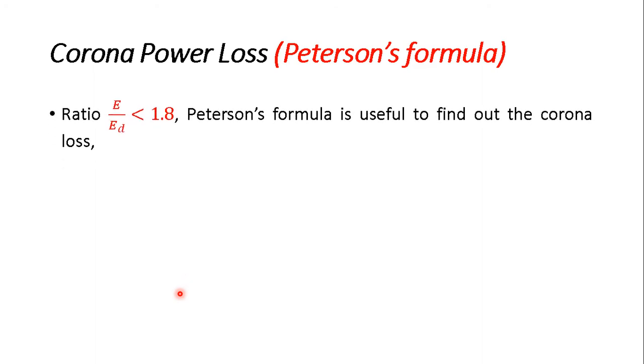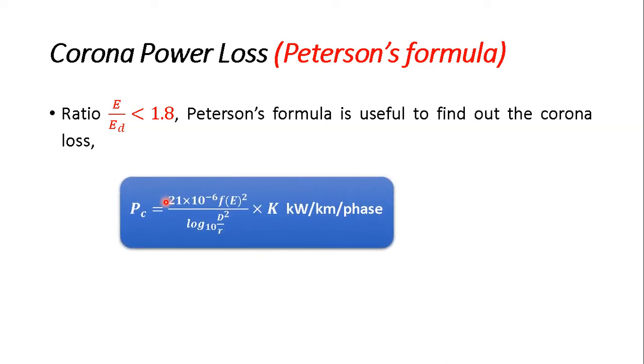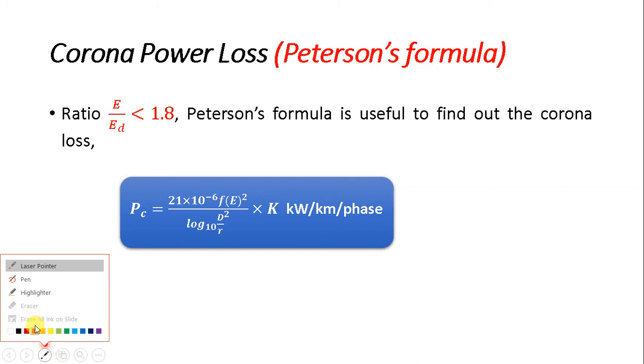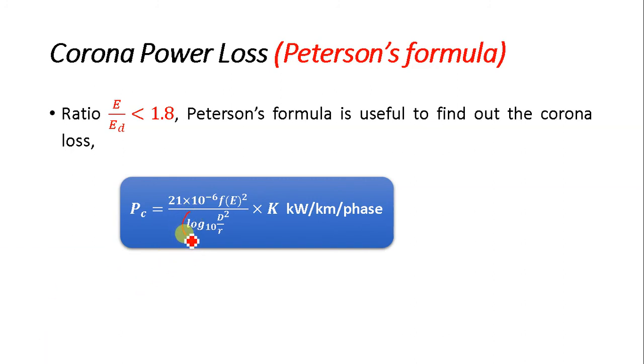So when the ratio of E by ED is less than 1.8, Peterson's formula is used to find out the corona loss. How can we find out the corona loss using Peterson's formula? That is given by PC equal to 21 multiplied by 10 raised to minus 6 f E square divided by the logarithm of d by r. Okay, actually I have made a mistake, because here it is going to be something like this: log of 10 d by r whole square, multiplied by k. The unit will be kilovolt per kilometer per phase.